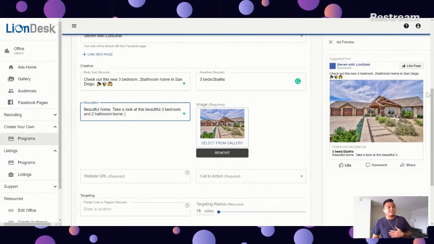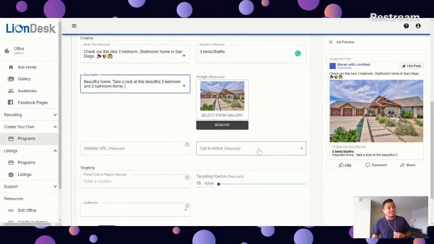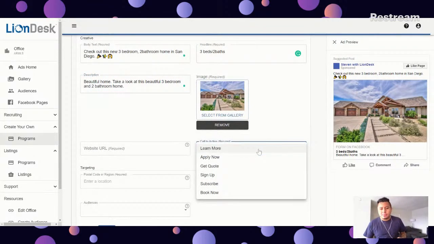And then finally, as you scroll below, you're going to see the call to action. So they see this ad. What do you want the consumer to do? When you click, you're going to see here the following options for the call to action. And you'll see learn more, apply now, get quotes, sign up, subscribe, and book now.